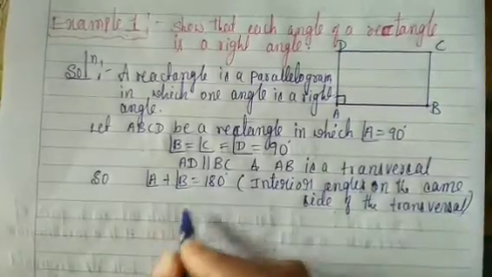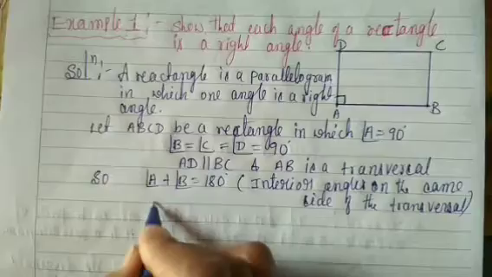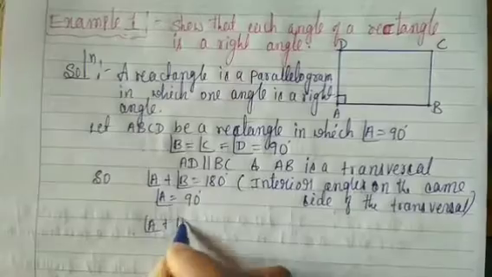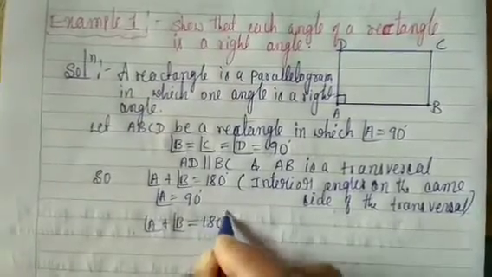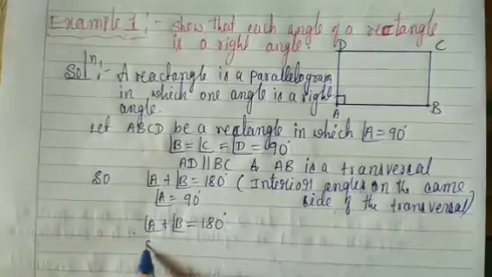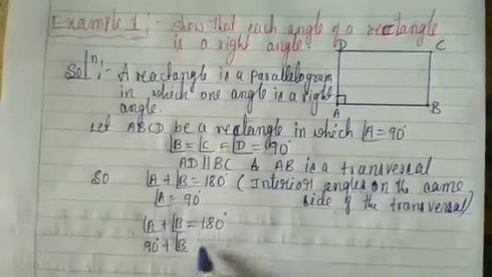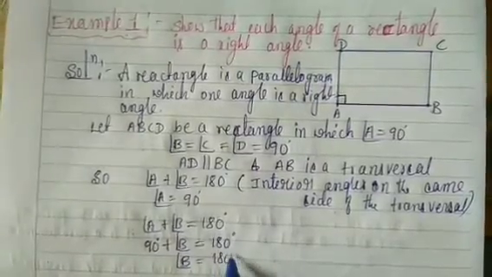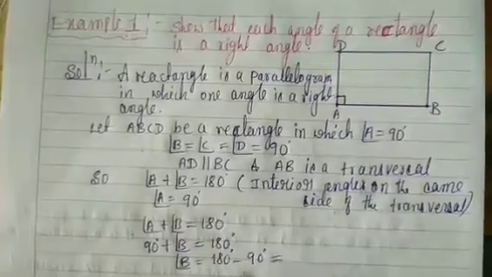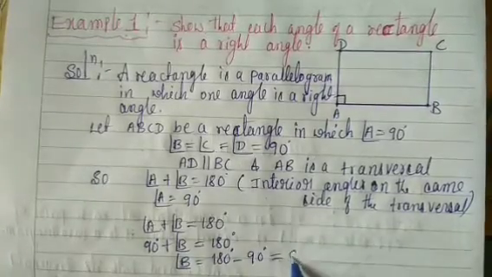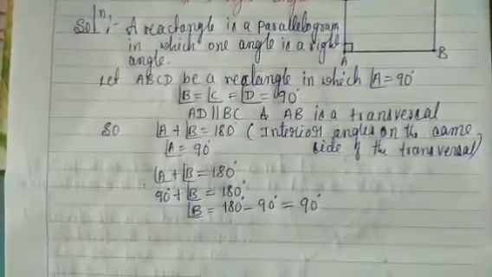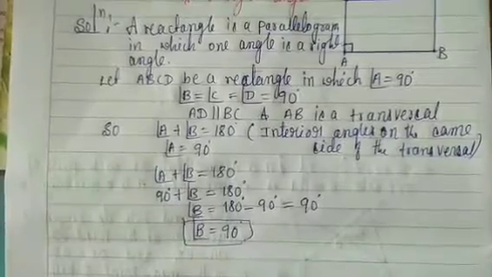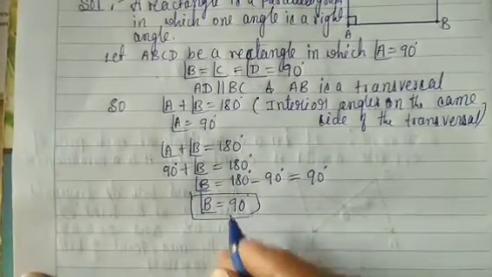Next, we already know that angle A is equal to 90 degrees. Again, angle A plus angle B is equal to 180 degrees. Substitute: 90 degrees plus angle B is equal to 180 degrees. Angle B is equal to 180 minus 90, which is 90 degrees. Angle B is equal to 90 degrees.